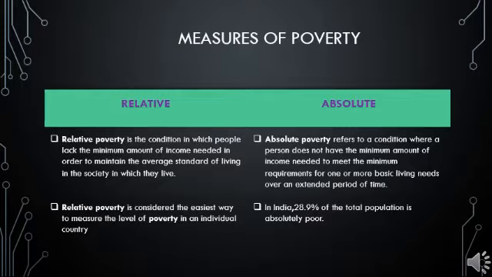Absolute poverty refers to the total number of people living below the poverty line. I'll give one example for you. In a newspaper or in any magazine we can see, according to the absolute measure, around 22% of India's population is below the poverty line. That is, it will be calculated as a whole. It will not be considered individually.